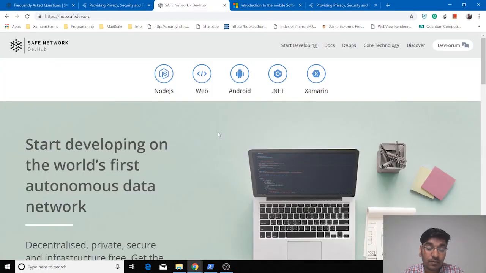So before we start developing our first cross-platform mobile application, let's visit hub.safedev.org. This is the developer website. It's called DevHub, and you can start from here if you want to develop applications on the Safe network. So you can visit the Start Developing page.